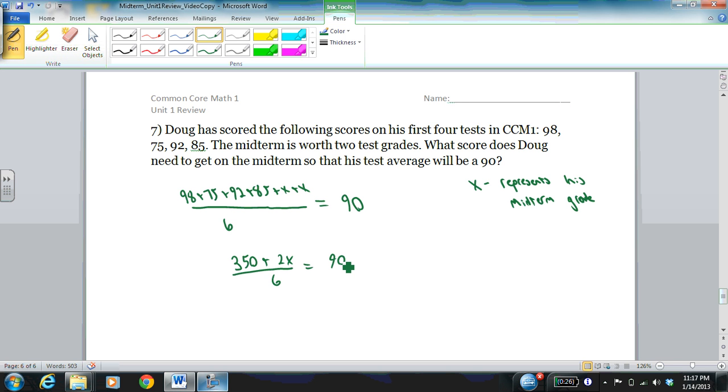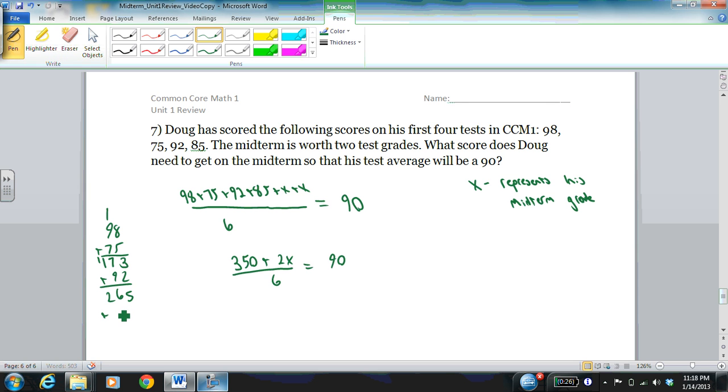Now let's say you don't have a calculator for this part. The easiest way to do that is to do 98 plus 75. 8 plus 5 is 13, carry the 1, you'll get 173. Now we add the 92 onto that. 3 and 2 is 5, 7 and 9 is 16. Put the 6, carry the 1, get 265.